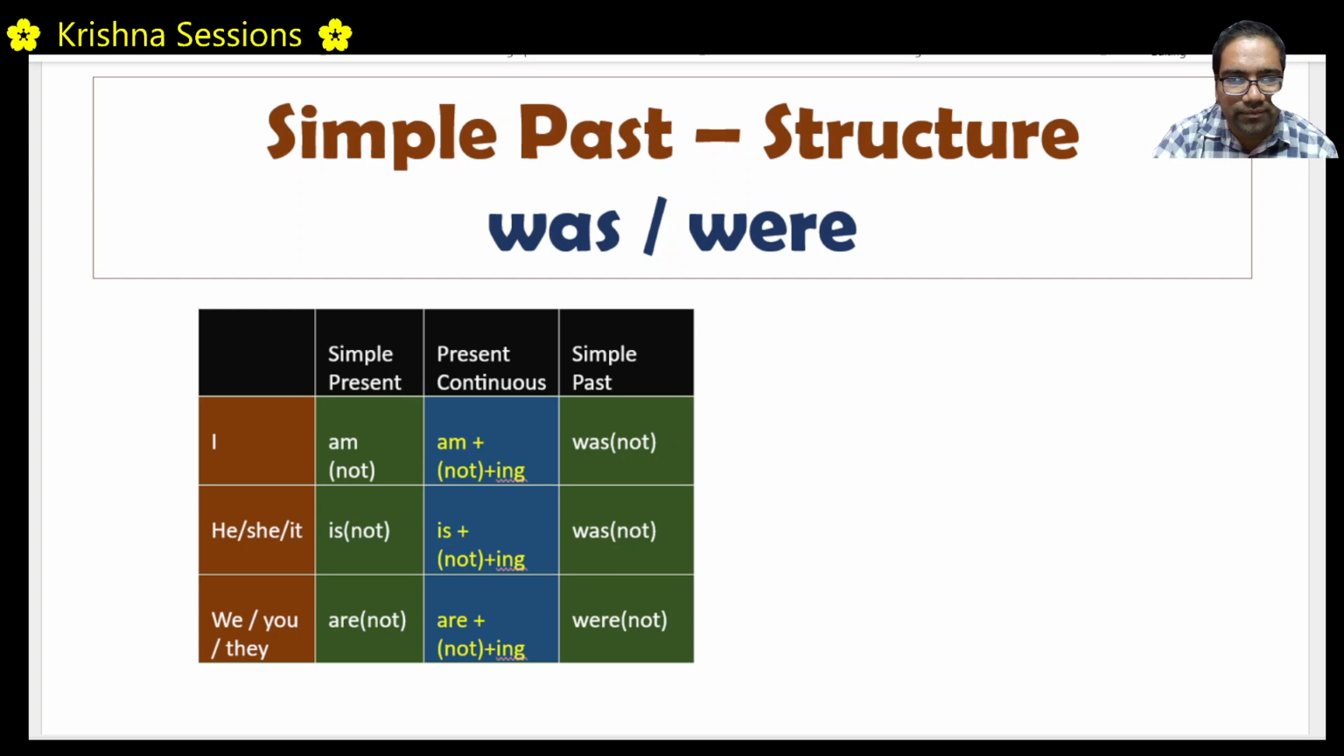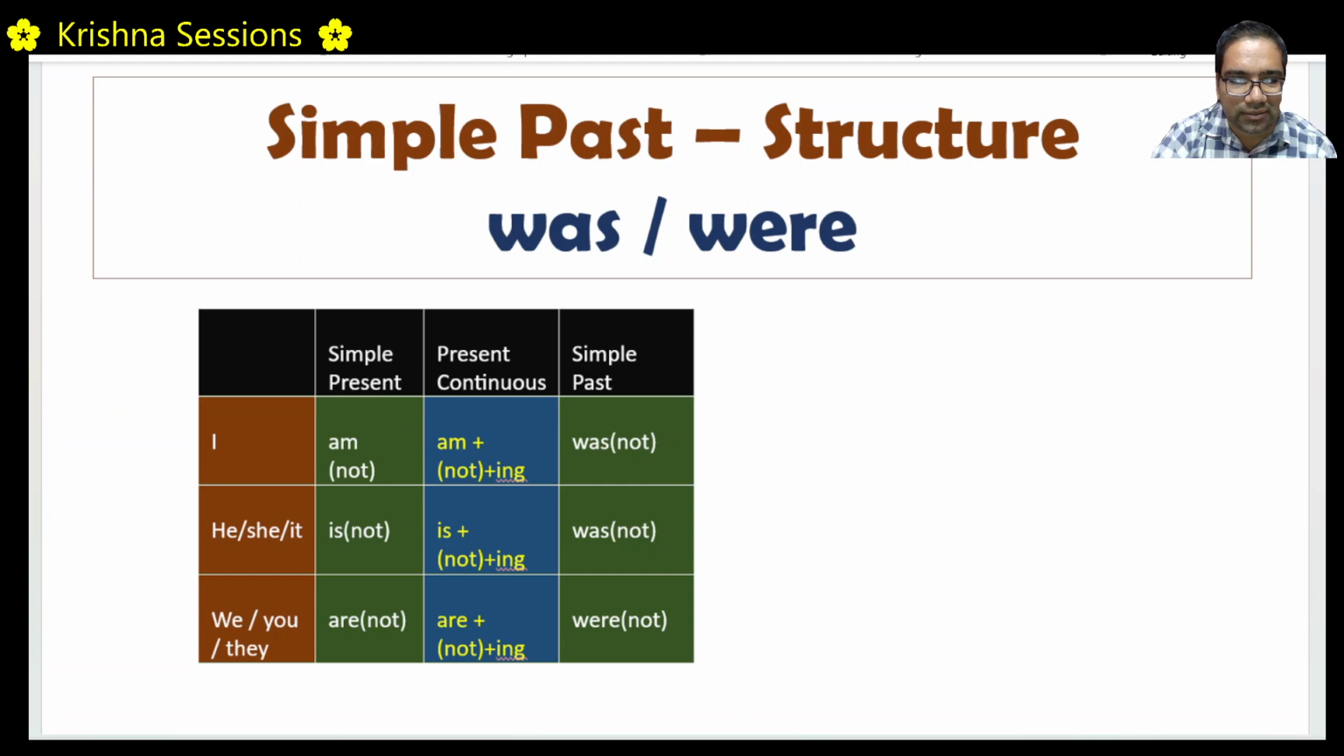In simple present, we discussed the structure for is, am, are. I am, he, she, it is, we, you, they are. If it is a negative sentence, we add not. I am not in London. He, she, it is not in London. We, you, they are not in London. Right.